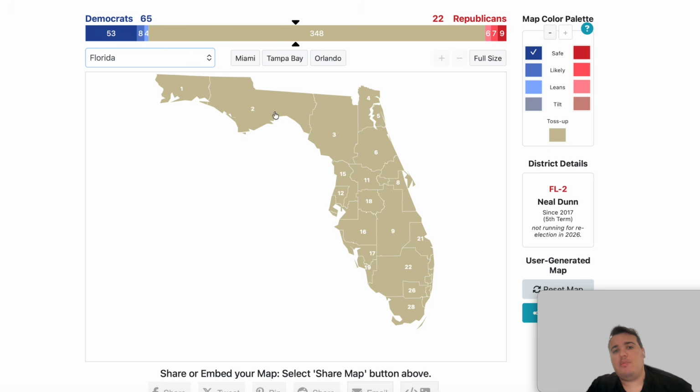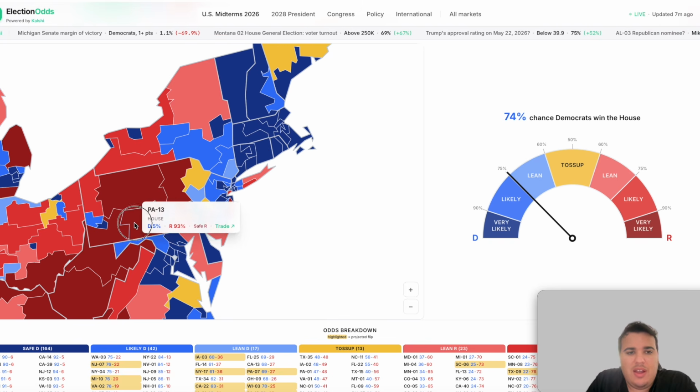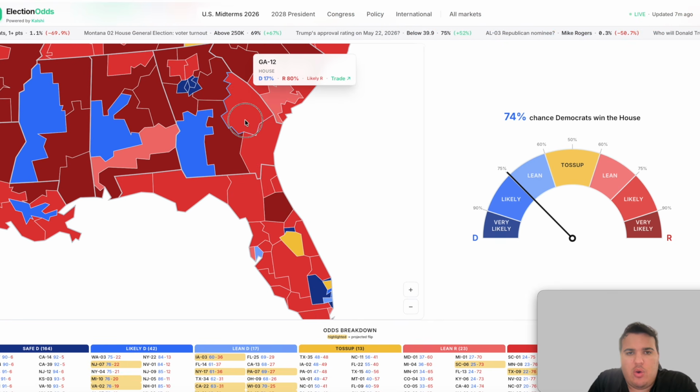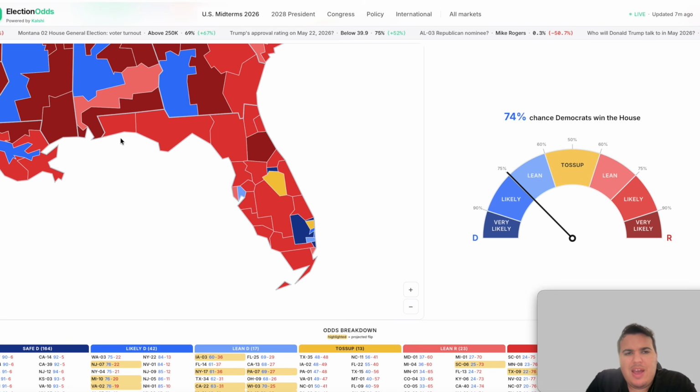The state of Florida is going to be interesting. Florida just enacted its newly redrawn congressional map that takes some of the Democratic seats and makes them more Republican and gives the Republicans better chances in this state. So I'm going to be interested to see here what we see in the state of Florida. We're going to start with the Panhandle, work our way down.